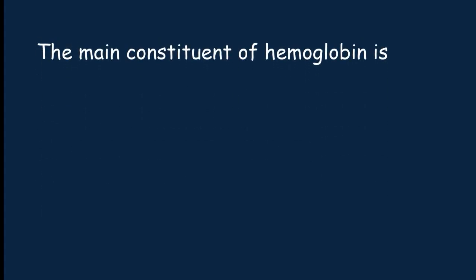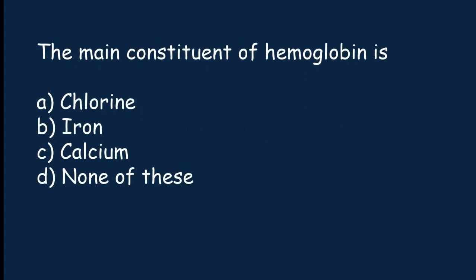The main constituent of hemoglobin is chlorine, iron, calcium, none of these. The correct answer is option B. The main constituent of hemoglobin is iron.